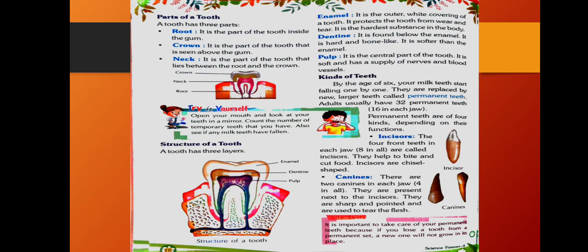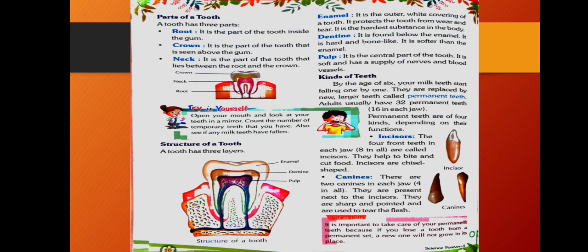Here you can see the picture of a tooth. In this picture you are seeing the visible part, the upper part, this is called crown, and the part which is inside the jaw, that is called root. It is fixed in the gum, and the middle part is called neck, which lies between crown and root.